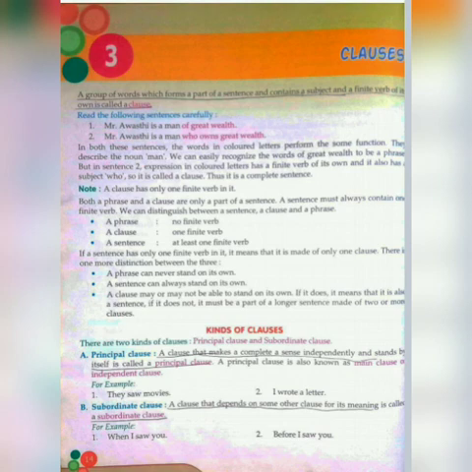But in sentence 2, the expression given in the coloured letters has a finite verb of its own and it also has a subject, that is "who owns great wealth", the subject is "who". So it is called a clause. So children, please note that a clause has only one finite verb in it, not 2 or 3 but only one finite verb. Both phrases and clauses are only a part of a sentence, and a sentence must always contain a finite verb.